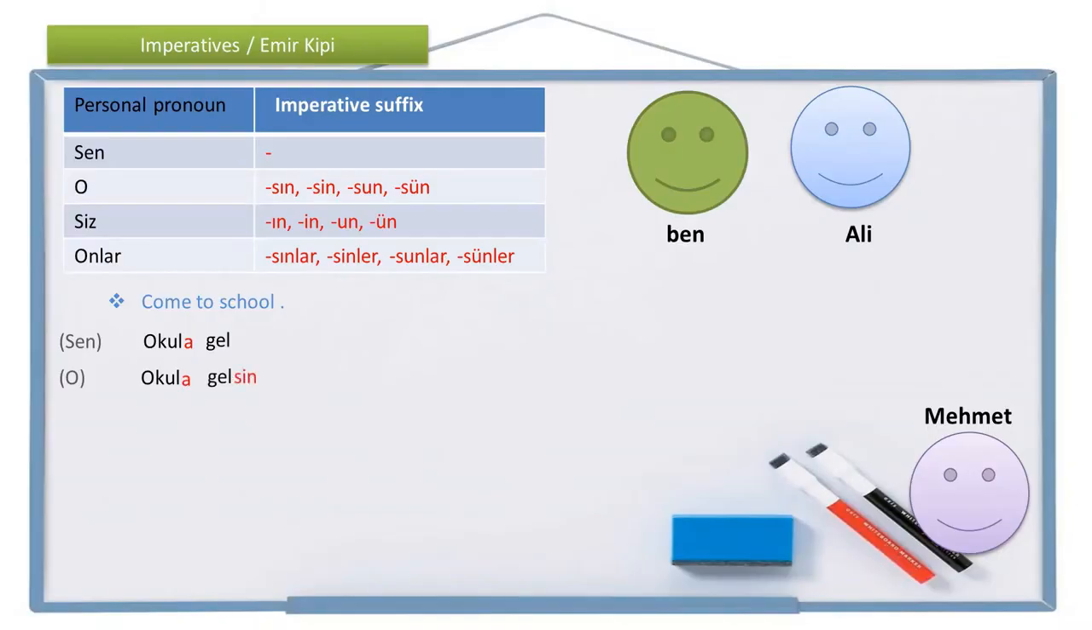Okula gelsin. I want him to come to school. O okula gelsin. Let him come to school now.